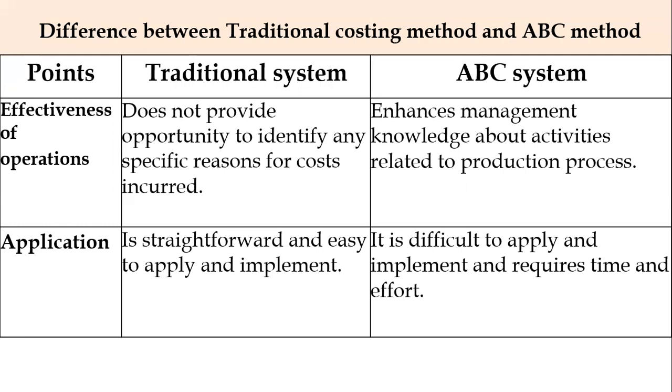And regarding application, the traditional system is straightforward and easy to apply and implement, whereas ABC is difficult to apply and implement and requires time and effort. And also, as I said, it is very expensive to maintain. So these are the few differences between the traditional system and the ABC system. These are the points which I wanted to share with you in this session.